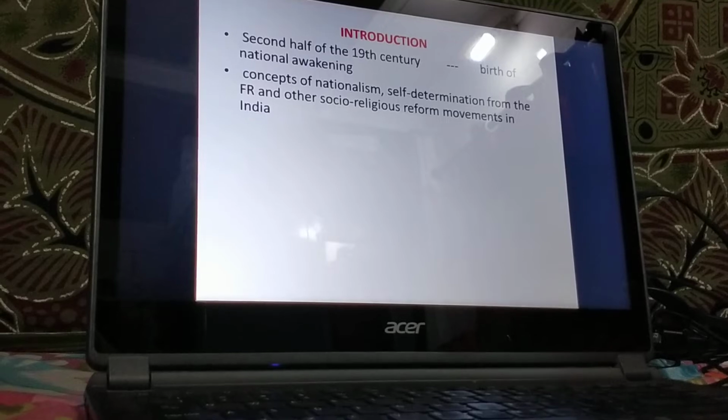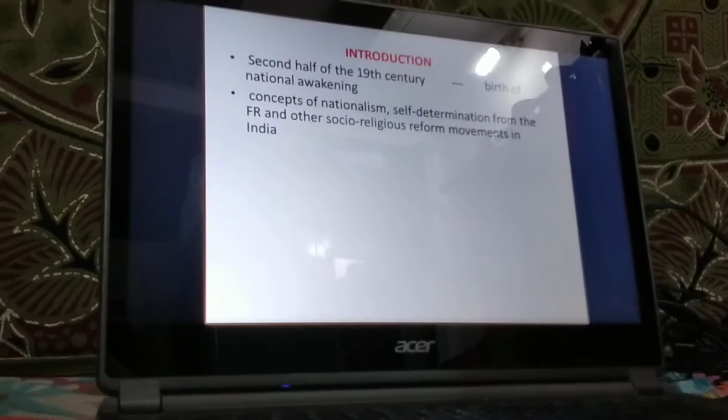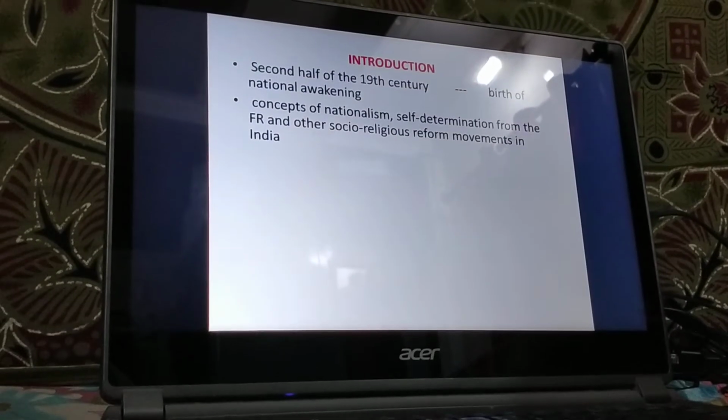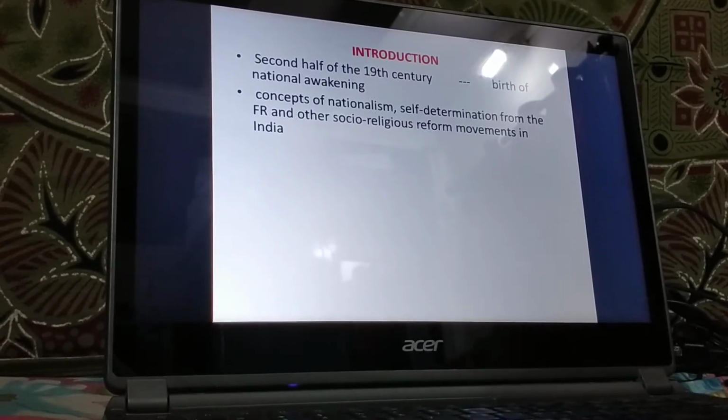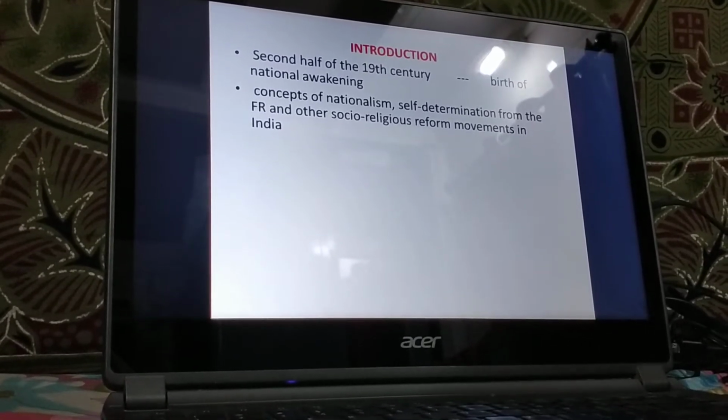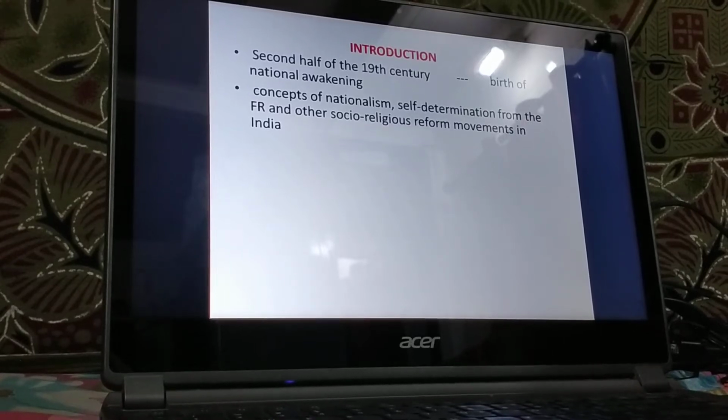This trend also gave the establishment of the Indian National Congress in the year 1885, which marked the formal beginning of the organized national movement in our country, that is India.